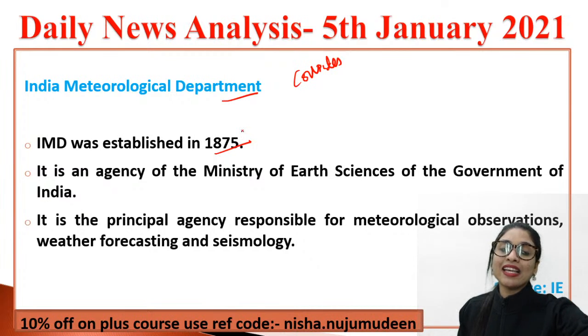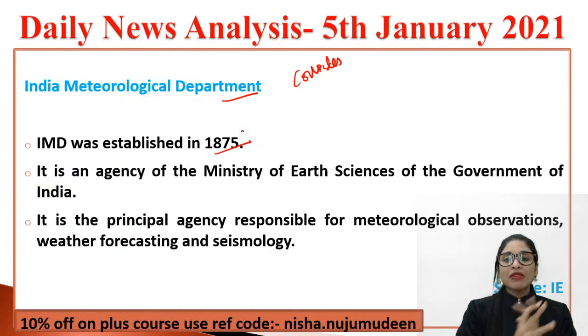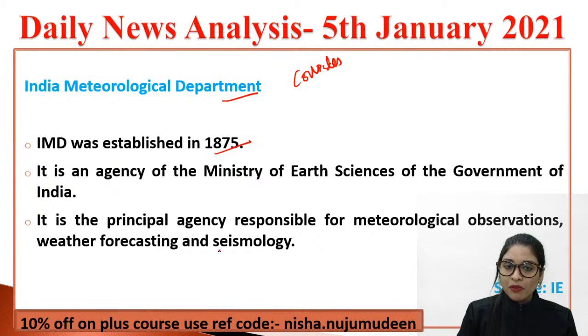People may think that they come under the Ministry of Environment. Though they are connected to environment also, they exclusively have a ministry called the Ministry of Earth Science of Government of India. Please look into it. And what are the responsibilities? It's not just forecasting. Apart from that, the principal agency, the Indian Meteorological Department, is responsible for meteorological observations, weather forecasting along with seismology. Very, very important. Please note it.